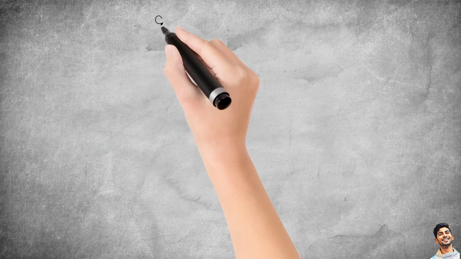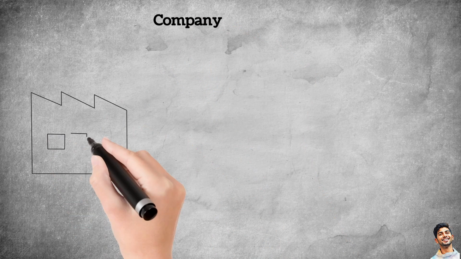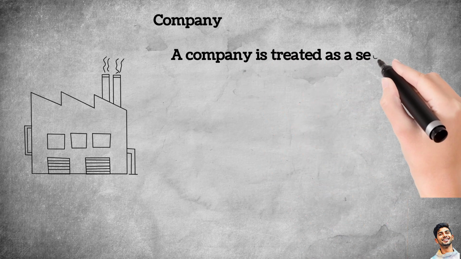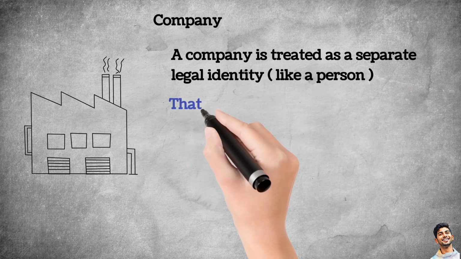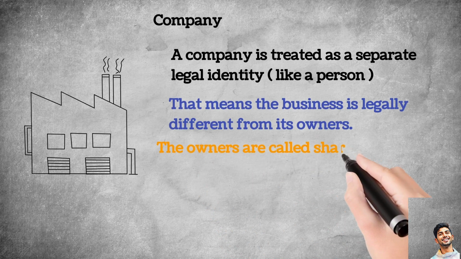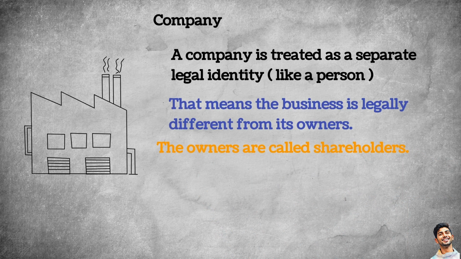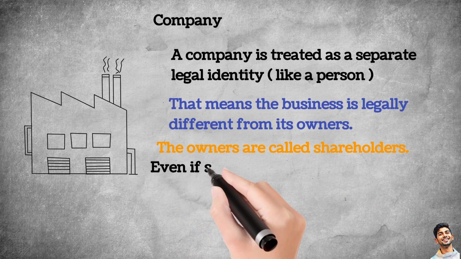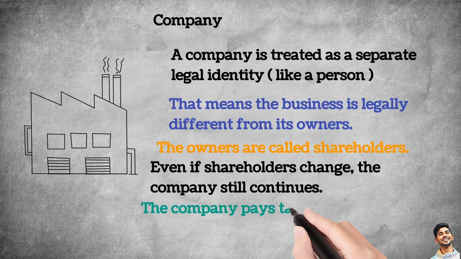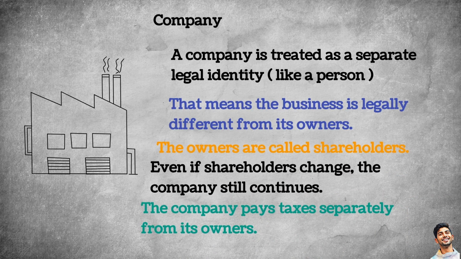And lastly, company. A company is treated as a separate legal entity. That means the business is legally different from its owner. The owners are called shareholders. And here's the interesting part. Even if shareholders change, the company still continues. Also, the company pays taxes separately from its owners.